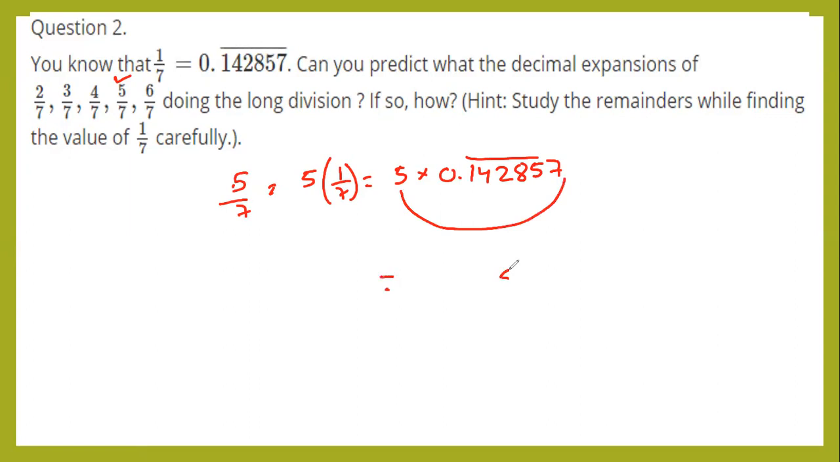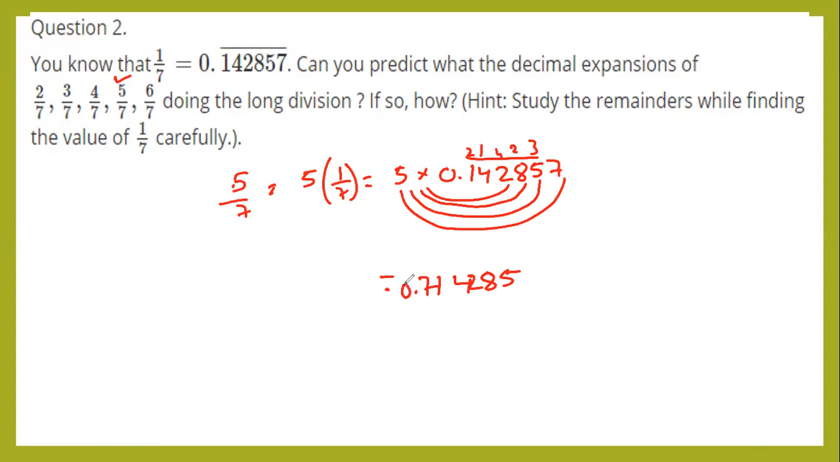5 sevens are 35. 3 carry. 5 fives are 25. 25 plus 3, 28. 2 carry. 5 eights are 40 plus 2, 42. 4 carry. 5 twos are 10 plus 4, 14. 1 carry. 5 fours are 20 plus 1, 21. 2 carry. 5 ones are 5 plus 2, 7.